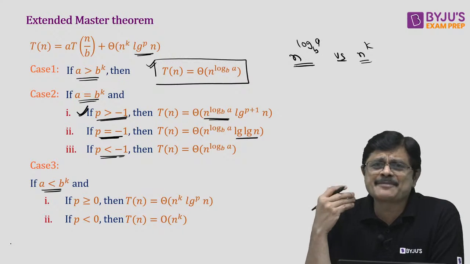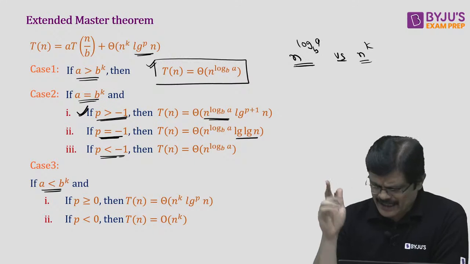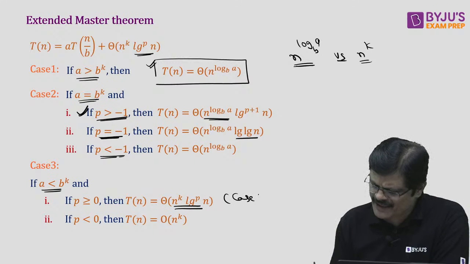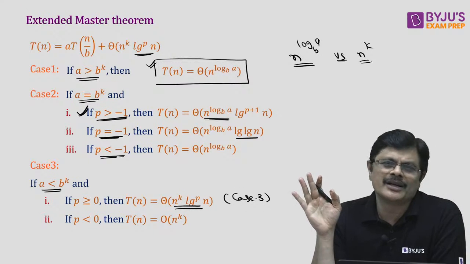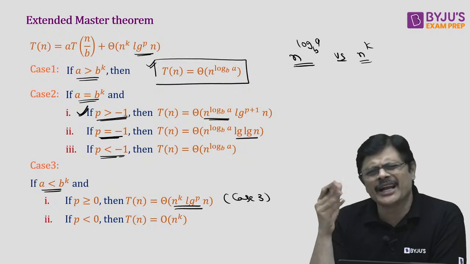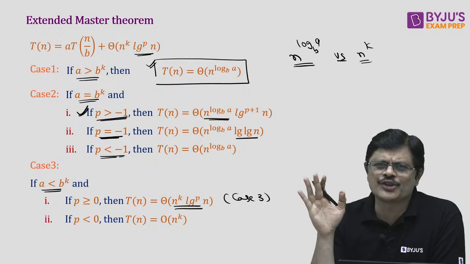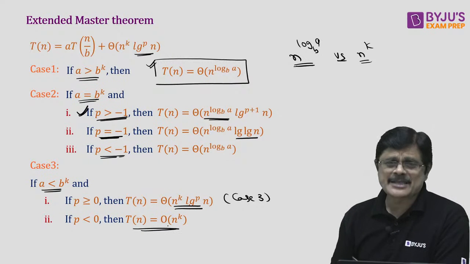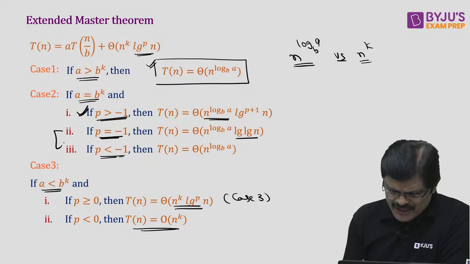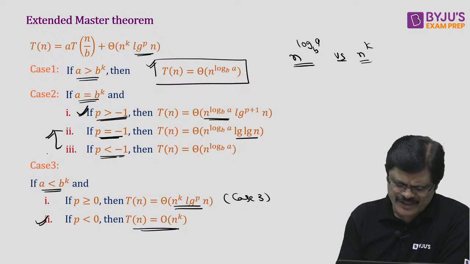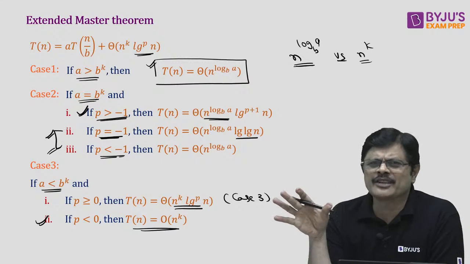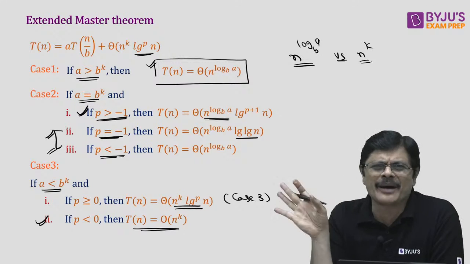See, my dear friend, if p is greater than or equal to 0, in that case it is the same as our regular case. This is case 3 of the master theorem. P greater than or equal to 0, that is, p is some value like 0.1, any real number greater than or equal to 0, is our regular master theorem only. But p less than 0 is the special case. Actually, these are the special cases which we need to see separately. The rest of the thing is exactly the same as your master theorem only.